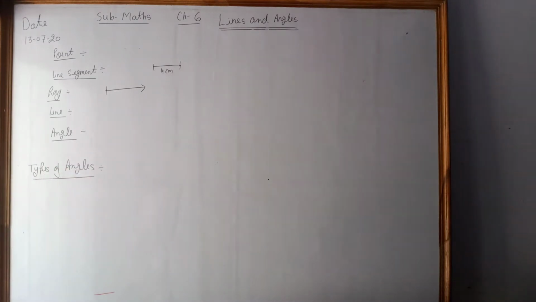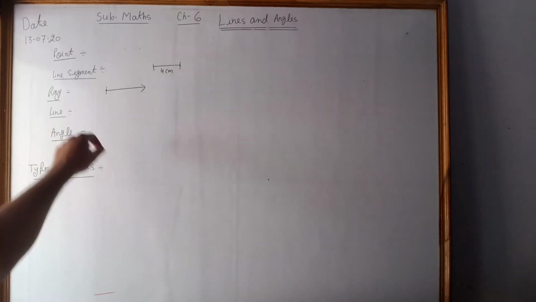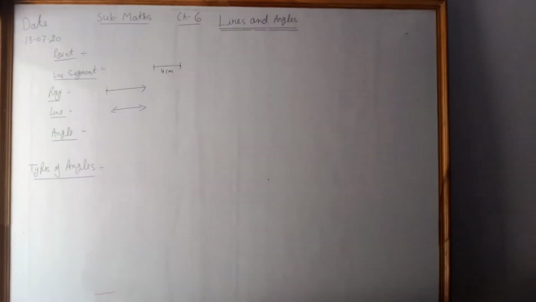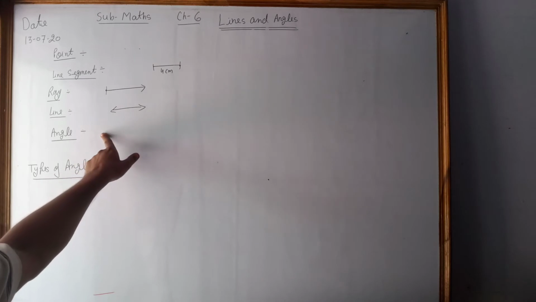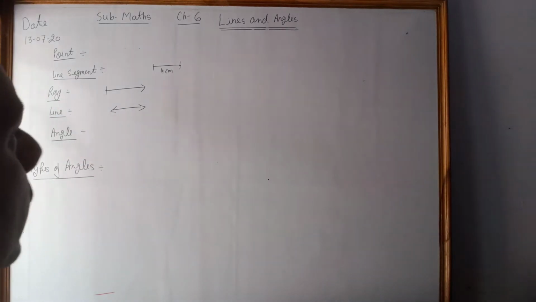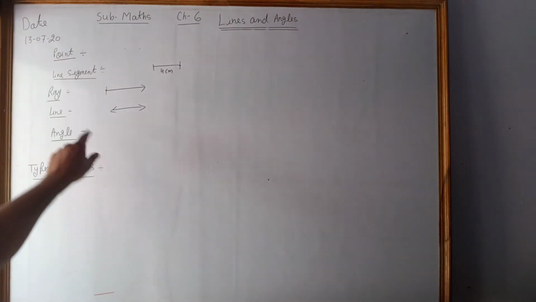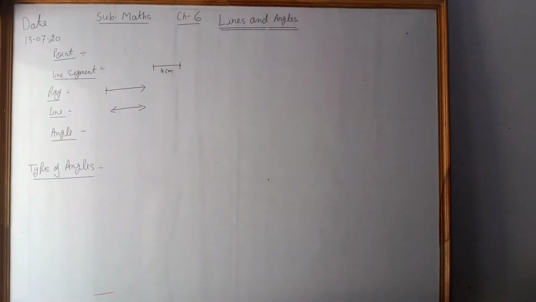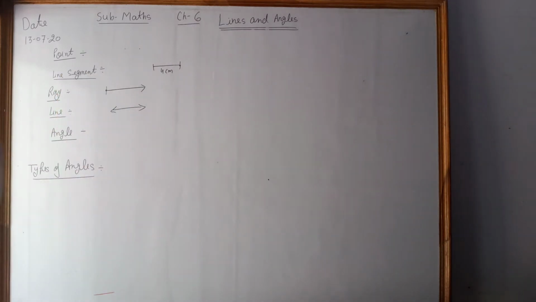And next one is line. In a line we can extend in both directions, right? It can extend on the right side also, or it can extend on the left side also. So there is no fixed length in a line, that is called the line, right?